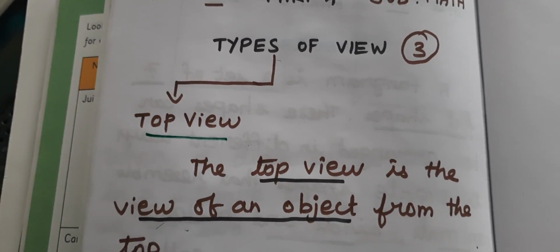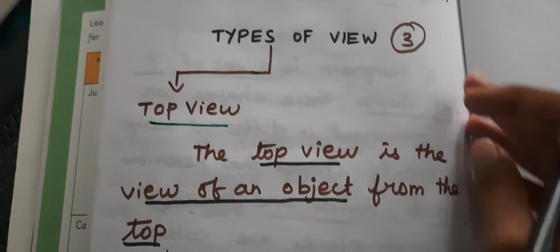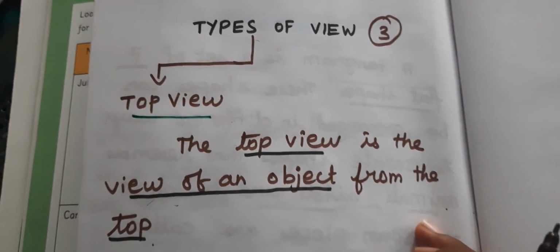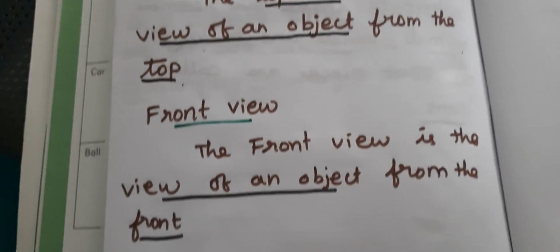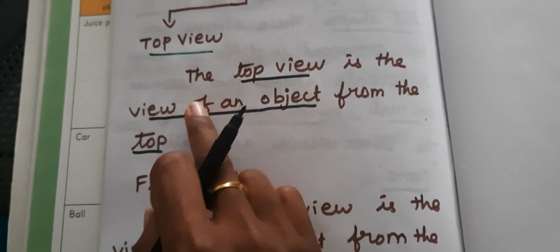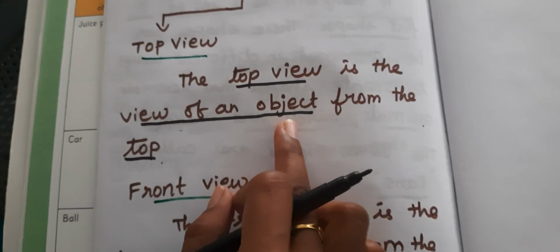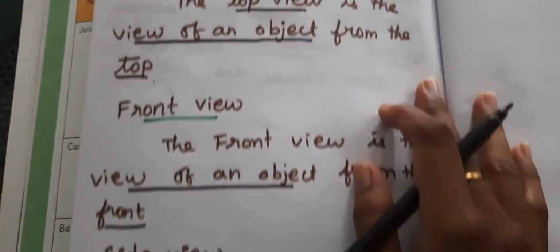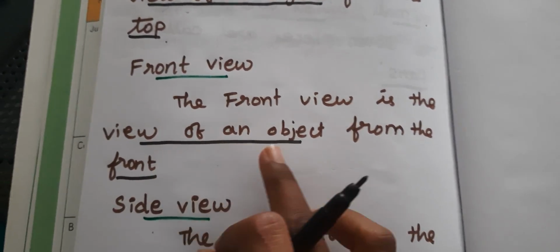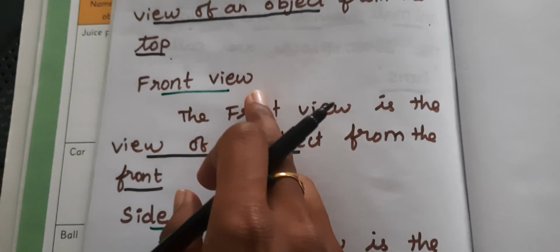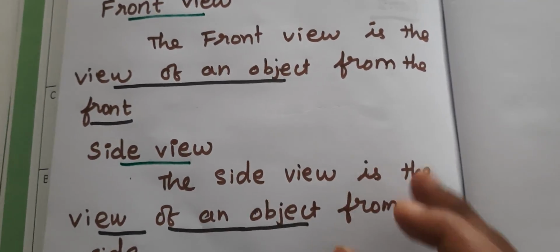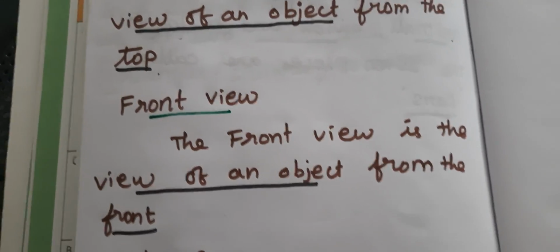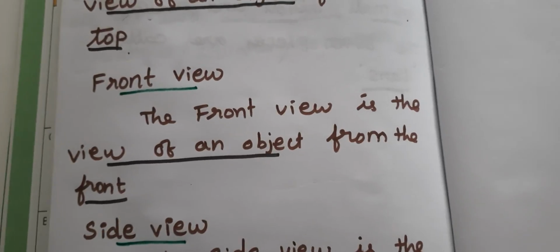Now I am going to conclude this session with a quick recap. In this session we learned the types of views, 3 types of views: top view, front view and side view. The top view is the view of an object from the top. The front view is the view of an object from the front. The side view is the view of an object from the side. So now we come to the end of this session.